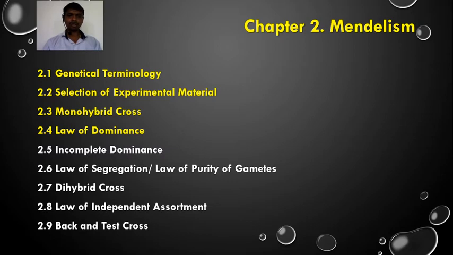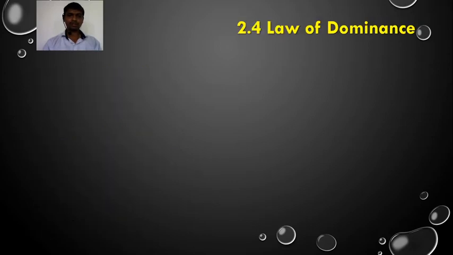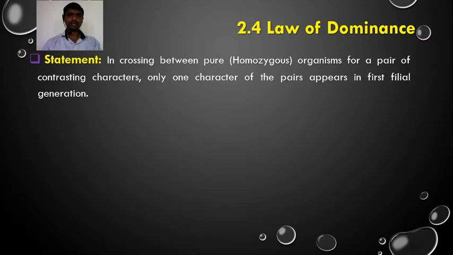Next to this is the law of dominance. I am going to recall this law. This law states that in a cross between pure, or homozygous, organisms for a pair of contrasting characters, only one character of the pair appears in the first filial generation, or F1 generation.